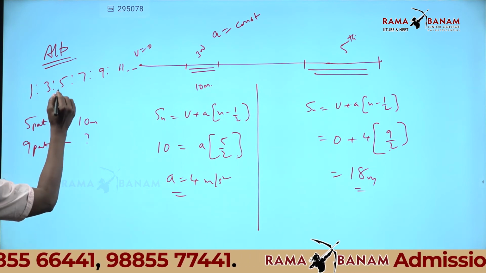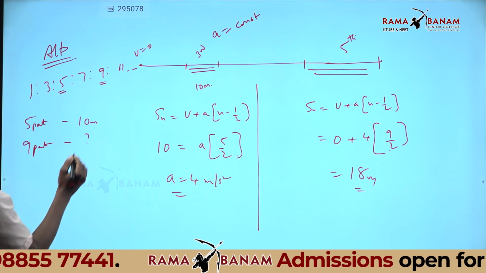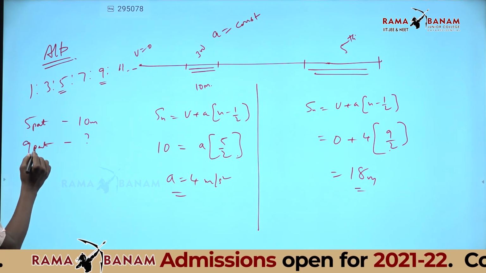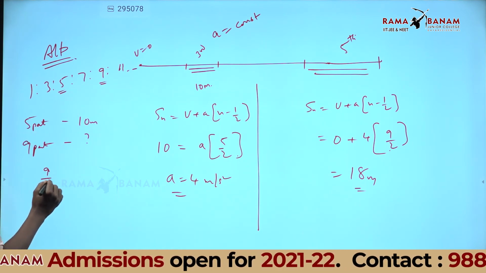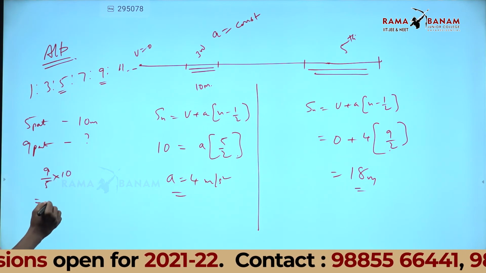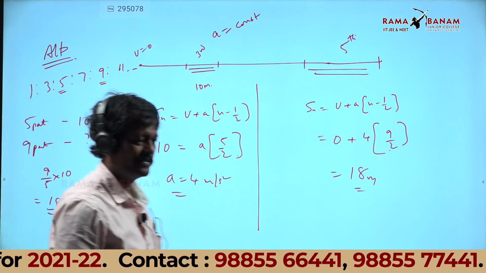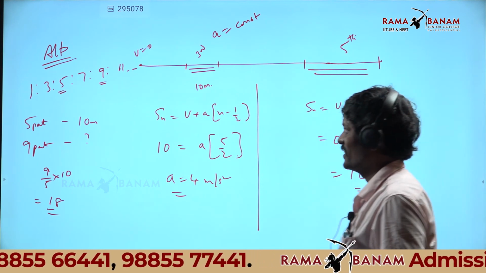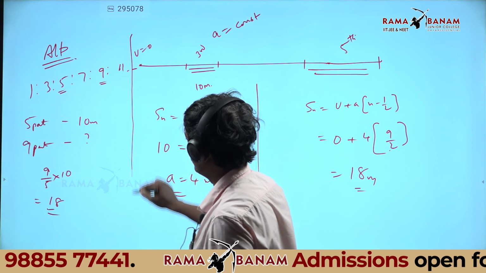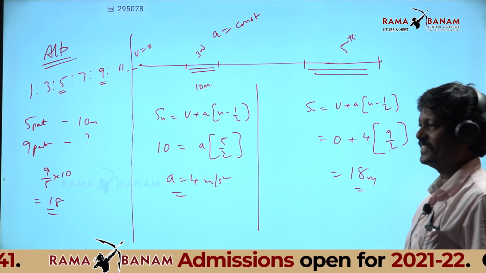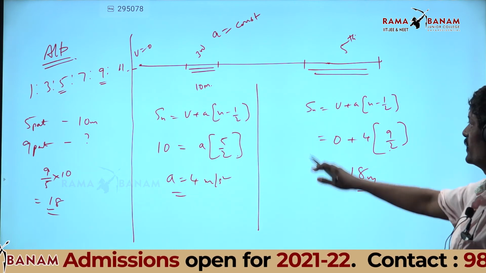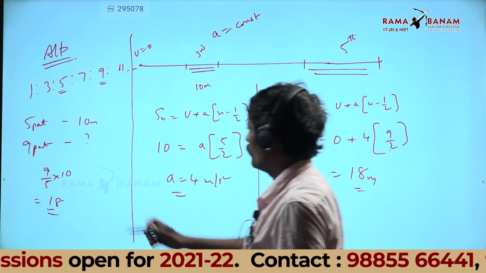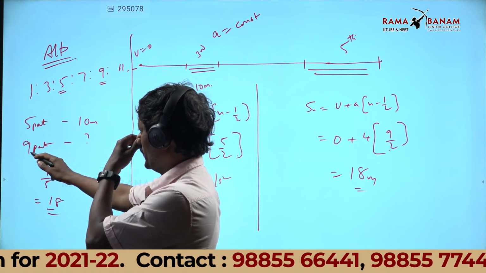I want the fifth second. Third second is 5 parts, fifth second is 9 parts. 9 parts means more, so more by less: 9 by 5 into 10. How much? 18. See the trick there? Yes, sir. Write the alternative method. That is the trick we used without doing the equation. 5 parts is 10 meters, 9 parts is how much?